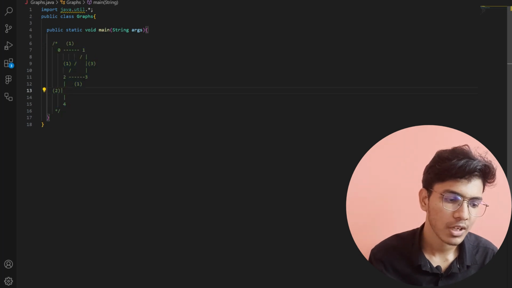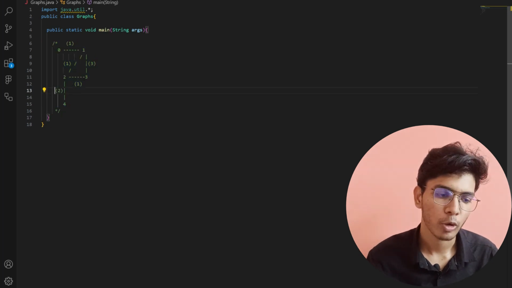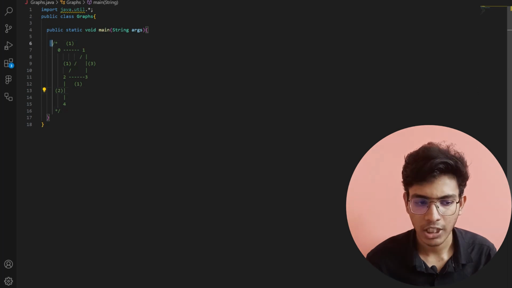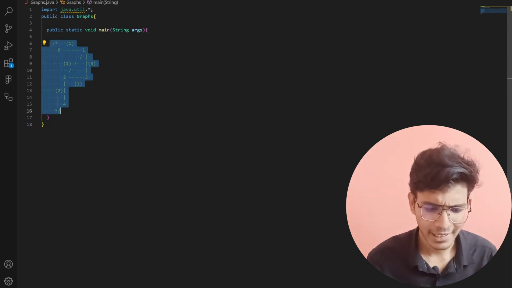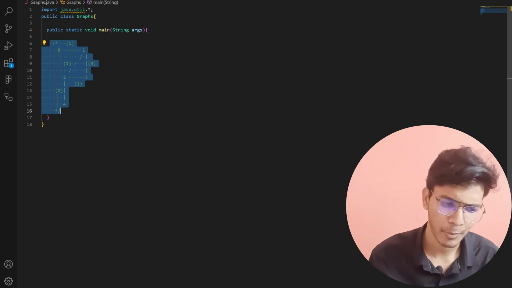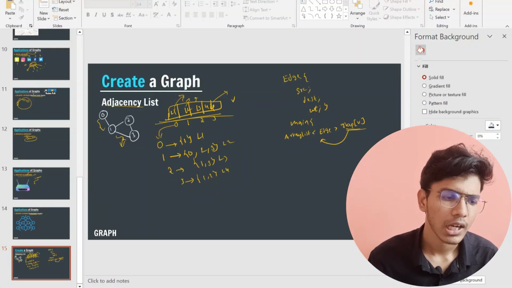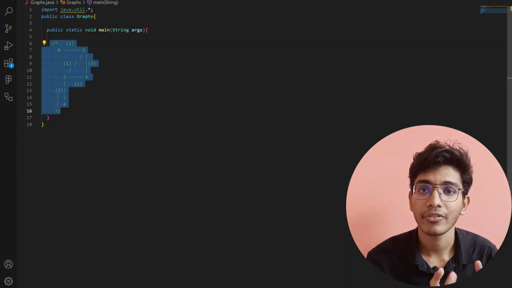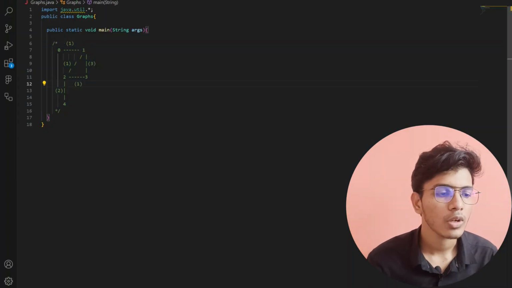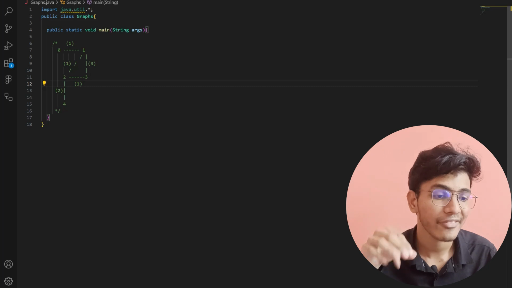This is what I'm trying to create in my whole program. This graph I'm trying to create, basically the basic diagram which we have dry run. This diagram I'm trying to create in my program. Along with this I have given the weights of different edges. Now in the program, first of all I will define my